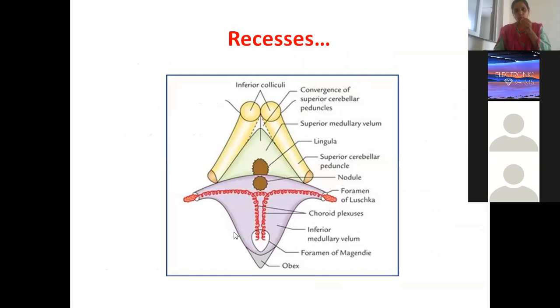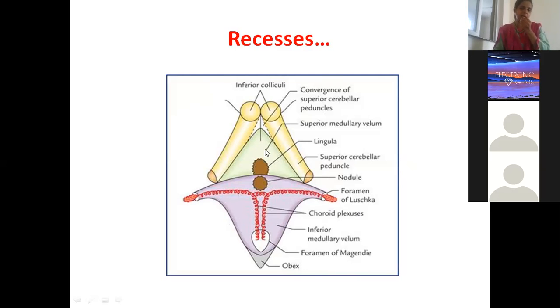So this is all roof. In the roof you find the T-shaped choroid plexus. This is the lateral recess where you find 2 openings. What is the name given to the 2 openings? Foramen of Luschka. Then in the midline there is one more opening in the roof. What is this? Foramen of Magendie. The foramina of Luschka and Magendie are the openings through which the CSF circulates from the ventricular system to the subarachnoid space. This particular part is taken from the roof because you find the superior medullary velum.